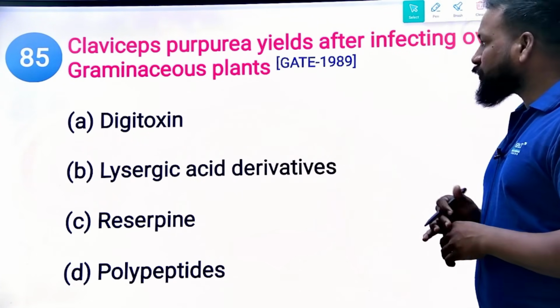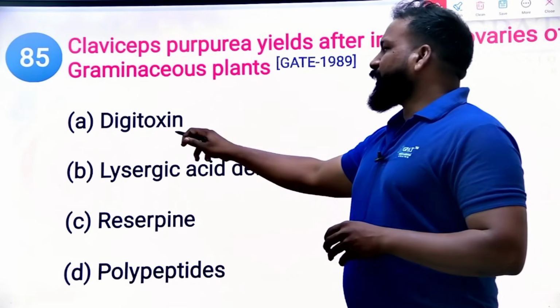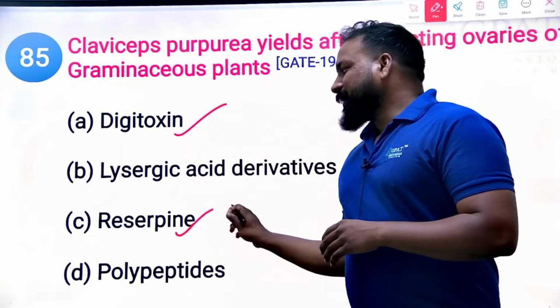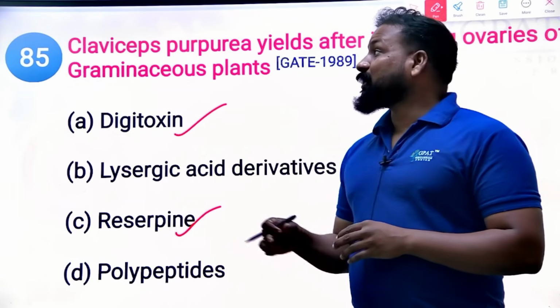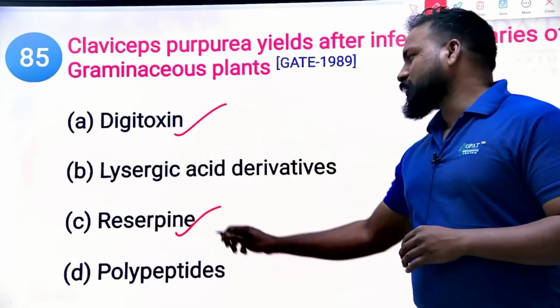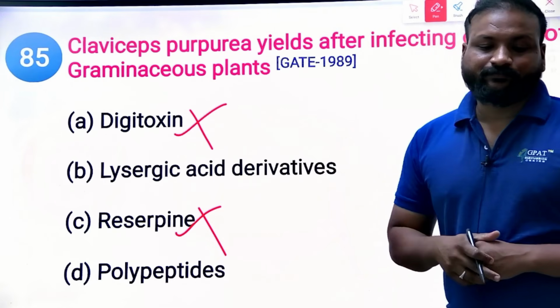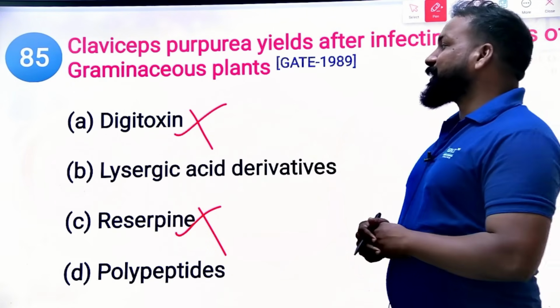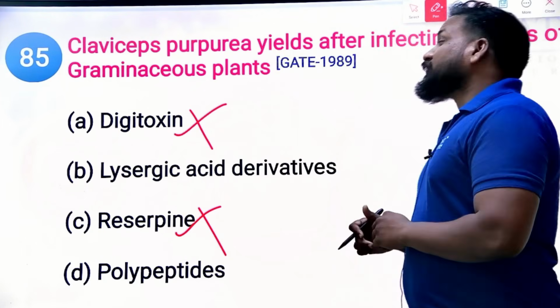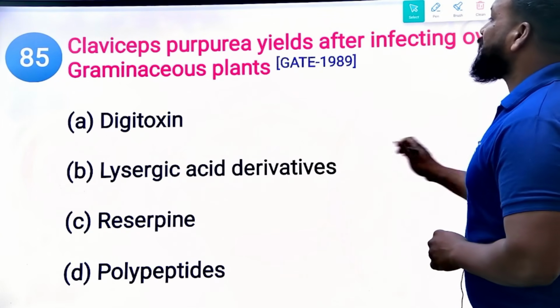Digitoxin? No, not at all. You can eliminate two options here. Digitoxin is not an alkaloid. It is a glycoside. Reserpine is an indole alkaloid, and ergot is also an indole alkaloid, but reserpine is from Rauwolfia. Now tell me from these two options. So by the elimination method, as I already discussed, lysergic acid derivatives are obtained from Claviceps purpurea, that is, from the ergot alkaloids.